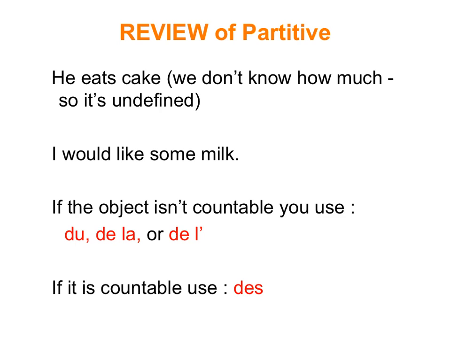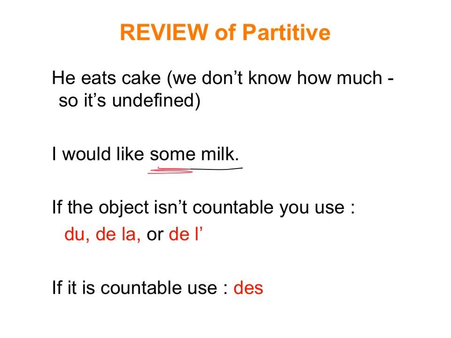But in French, since we don't know how much cake, we would have to use the partitive. Another example, I would like some milk. Here we actually have the word some, telling us that we don't know how much milk. It's just an unknown quantity. So, when we go on to use the partitive in French, we use de.